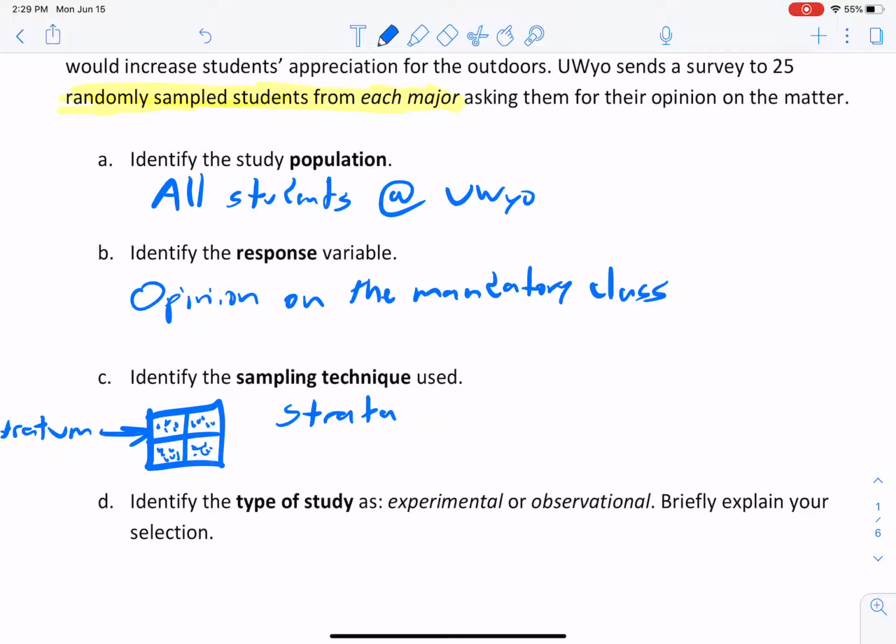But it's okay. So each individual box is a stratum, right? And then each person on the inside is a unit, right? That's fine. It's just some technical terms there. But since we're taking one from each strata, we would assume that this would be stratified random sampling.